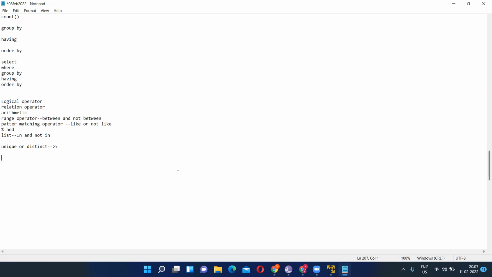Correct. So to remove the duplicate records, we use something called unique or distinct. Guys, from the word it is very clear that we should not use unique or duplicate. Unique or distinct is always used to remove the duplicate values. From the word only it is clear, right? If we want the unique records, then we will go for unique or distinct.